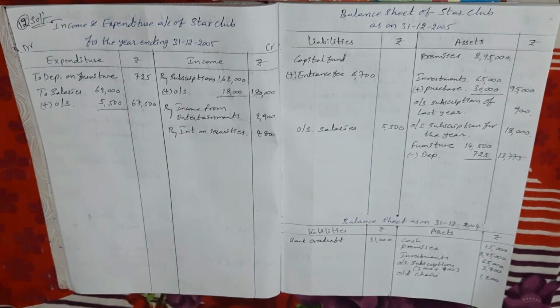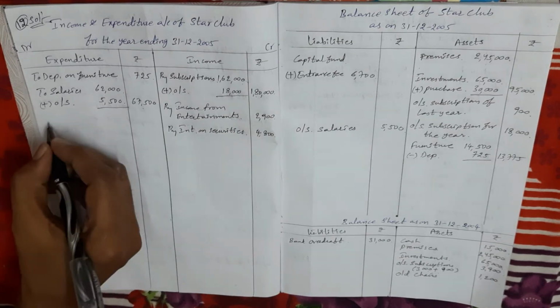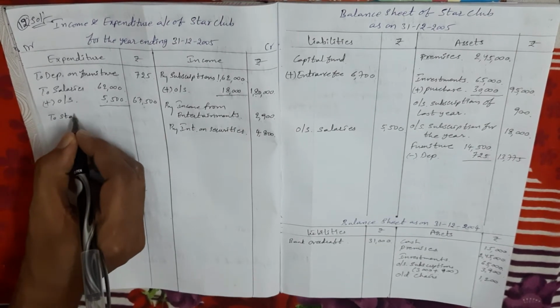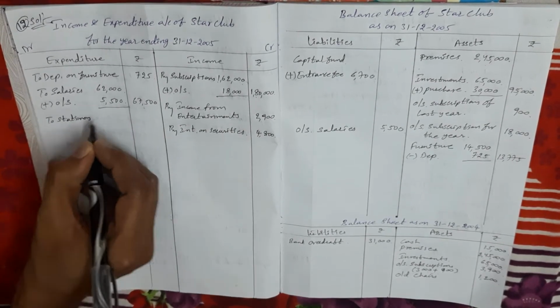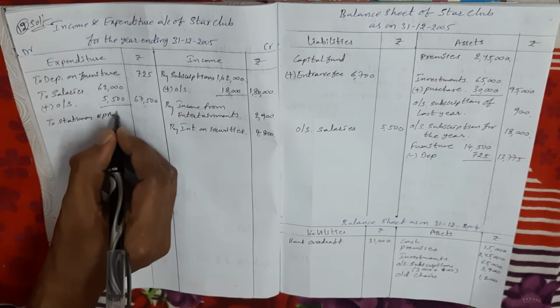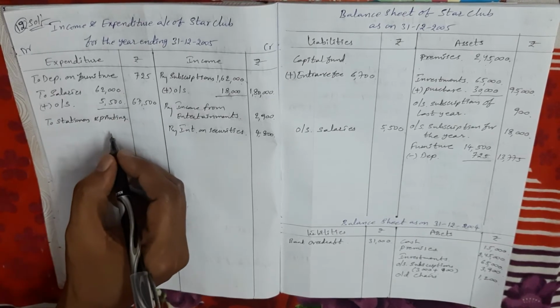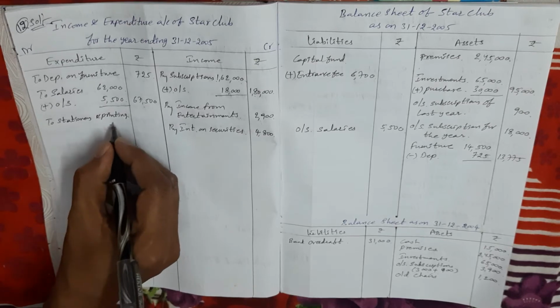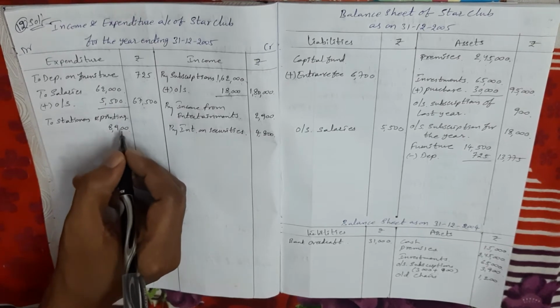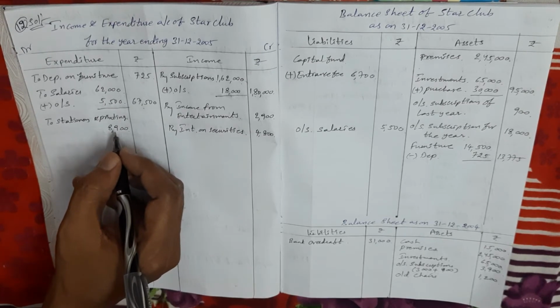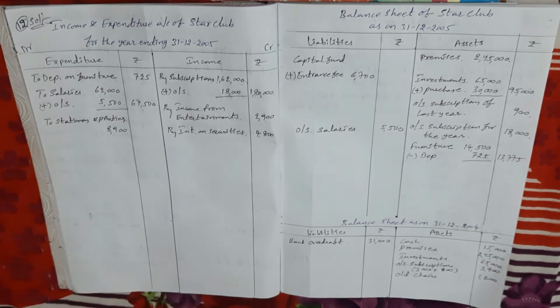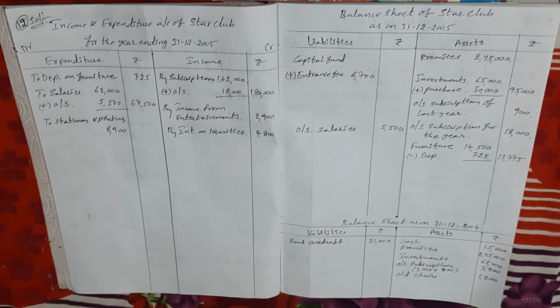Next, stationery and printing. Stationery and printing is an expense. Stationery and printing, an adjustment is there, so inner column 8,900. So the adjustment in additional information is stationery opening balance and closing balance. In the last problem also I explained that if opening balance and closing balance are given, there is one procedure we have to follow.